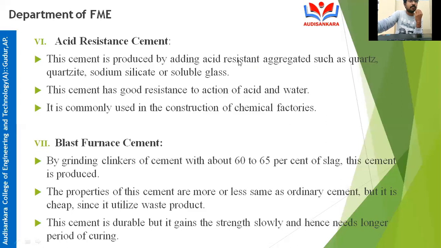Next, we will see acid resistance cement. This cement is produced by adding acid resistant aggregate. What are they adding? Acid resistant aggregate. What are those acid resistant aggregates? Quartz, quartzite, sodium silicate, or soluble glass. What is this aggregate?